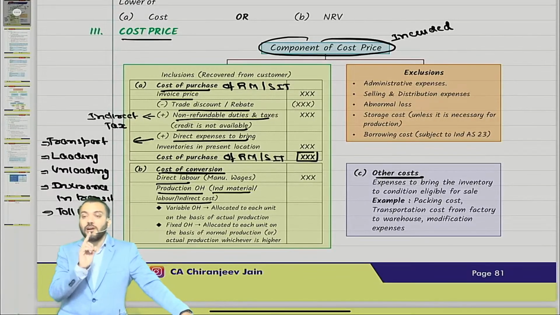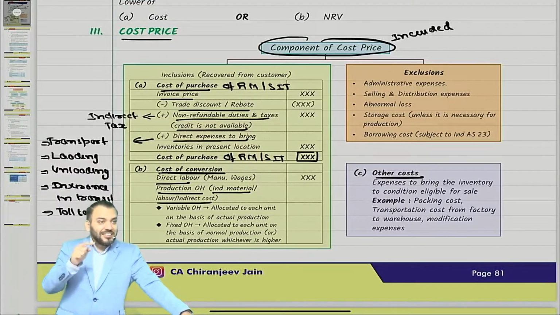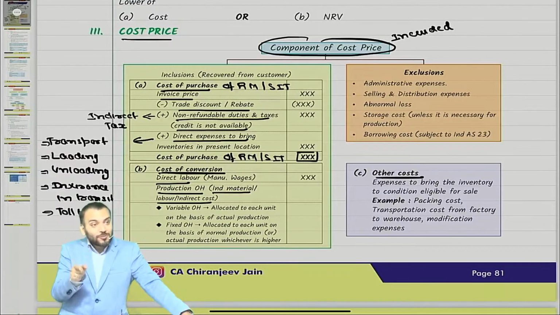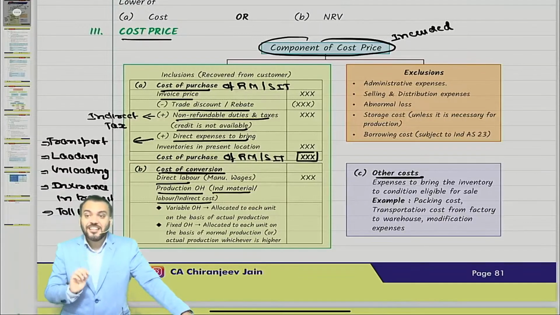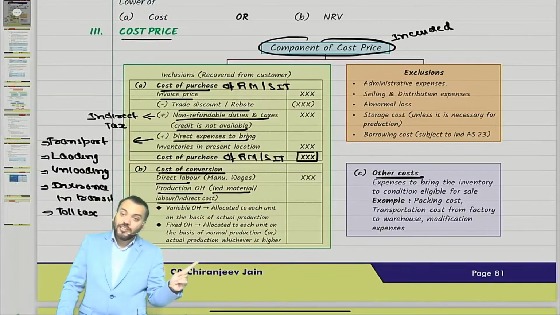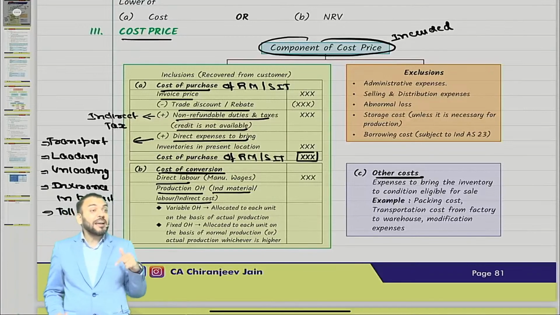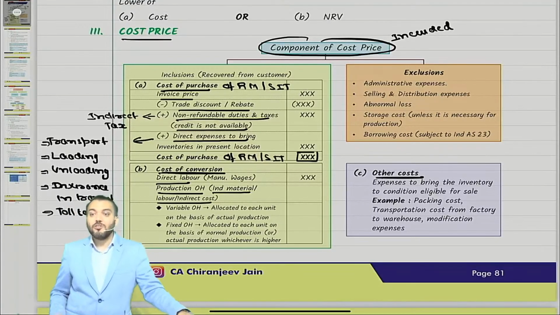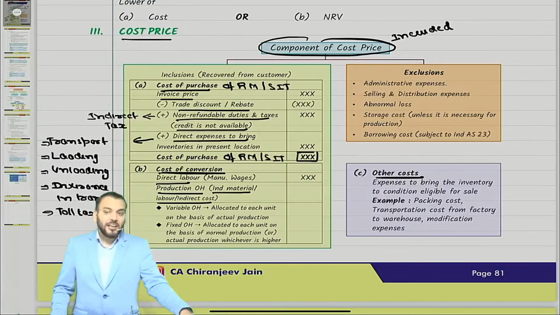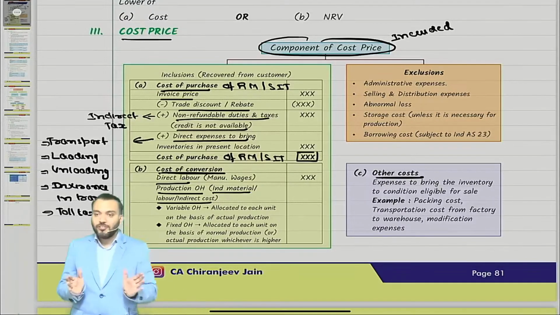Very good, excellent. See, one answer I will feel happy, because in costing it is based on estimated basis and in accounting it is based on actual information. This is the main difference. Means in costing you calculate cost price before production, and in accounting you calculate cost price after production. This is the difference. There allocation of fixed overhead you have done on expected production basis, but here we'll do on actual production basis. I hope you have understood.